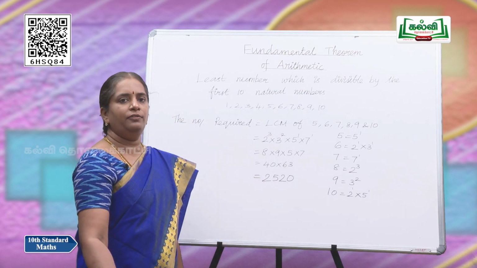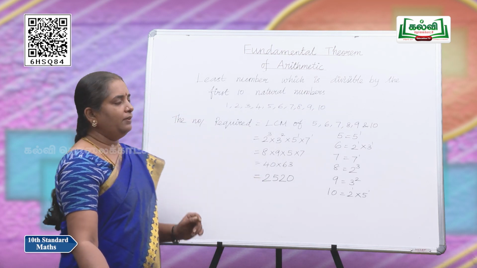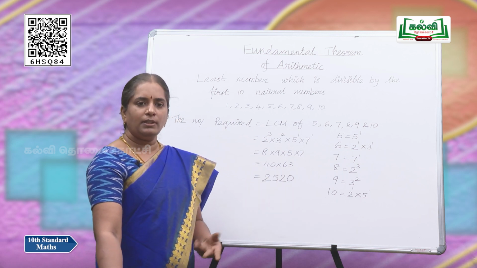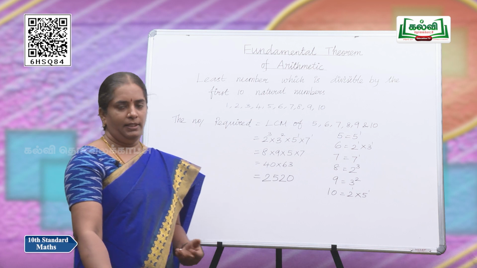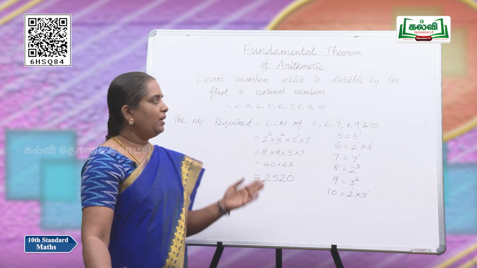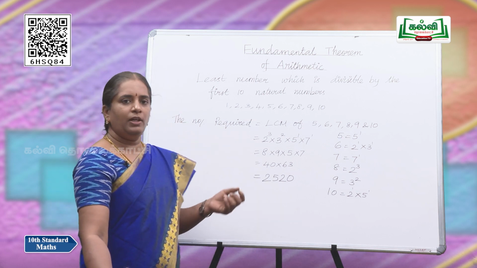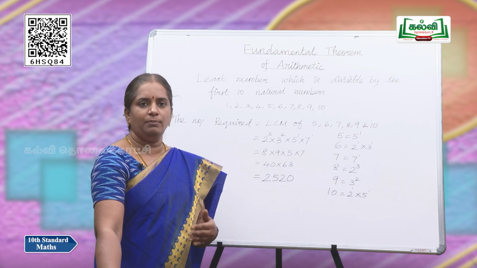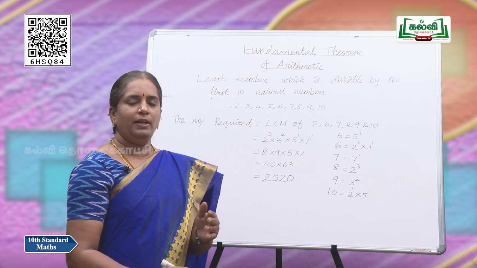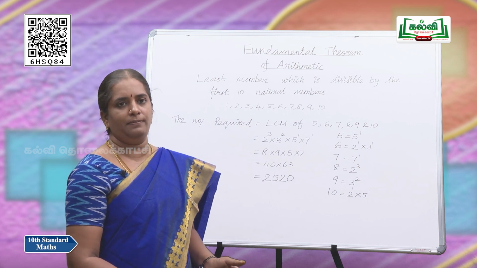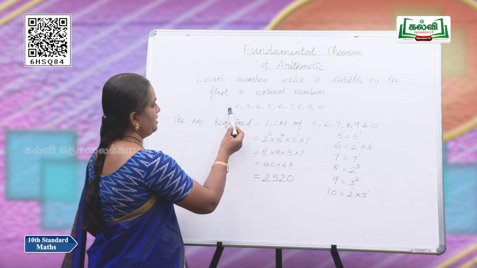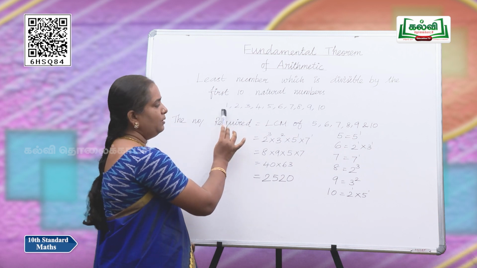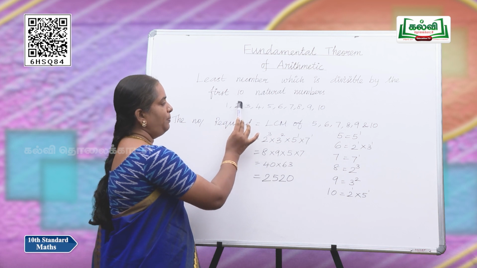Now, we are required to find the least number which is divisible by the first 10 natural numbers. What are the first 10 natural numbers? Yes, 1 to 10. So, I have written all those numbers. We are going to find the LCM of these numbers. So, as LCM takes the highest power, we may leave the least powers. That is, we may leave 1 as it is not a prime number.